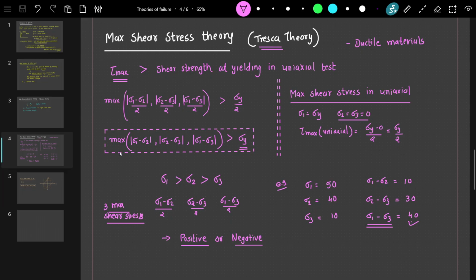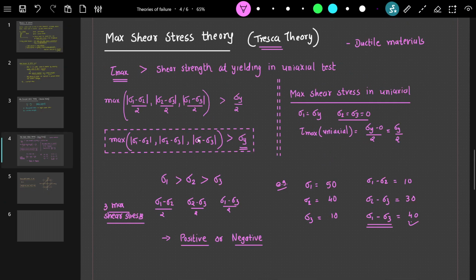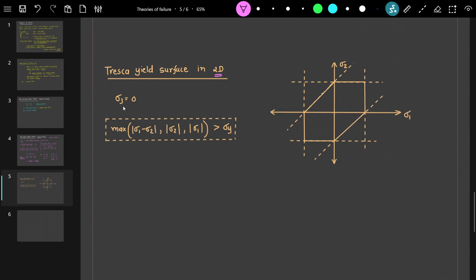Now let's try to understand Tresca graphically, or visually. This is a visual presentation of the Tresca yield surface, but for the 2D case, so sigma 3 equal to 0. We have just substituted sigma 3 equal to 0 here, and this is our Tresca yield surface. Here we have three components of maximum shear stresses.